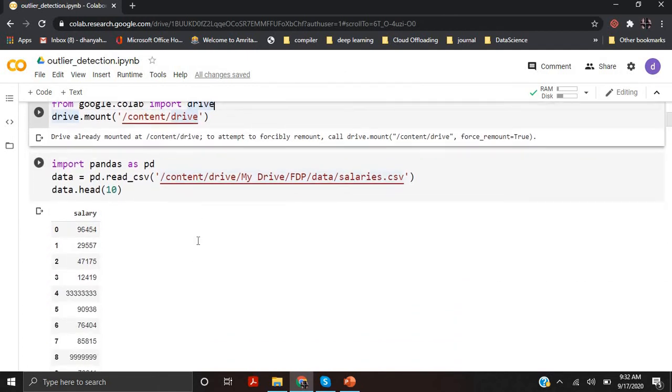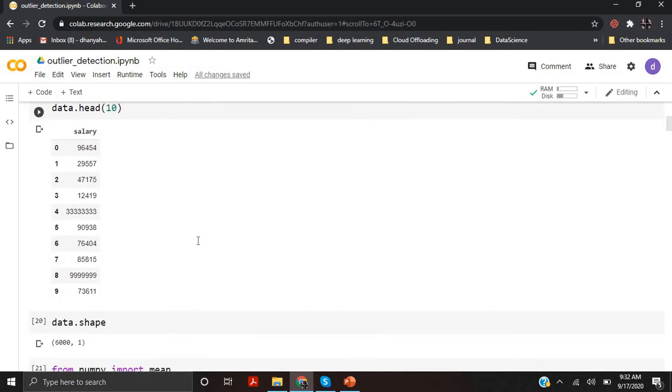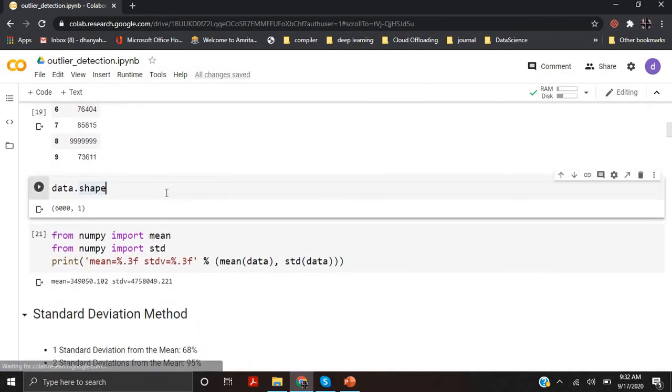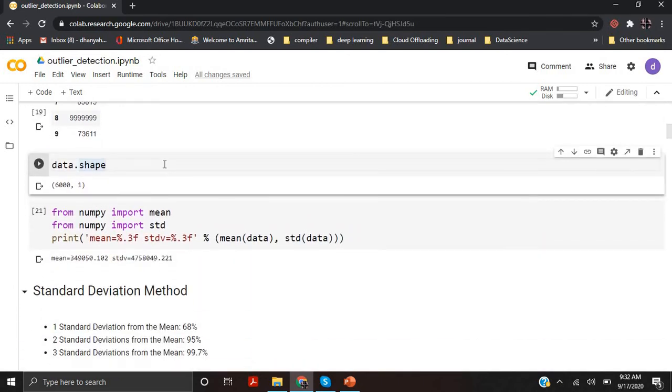After reading the data, I will show you the dataset where I have displayed the first 10 values of your data. As you can see, the fourth index data and the eighth index data are abnormally high. So we will find out whether our algorithm is able to detect those abnormalities or anomalies. I'm also displaying the shape of the data. As I told you, it is 6,000 rows with the salary column alone.